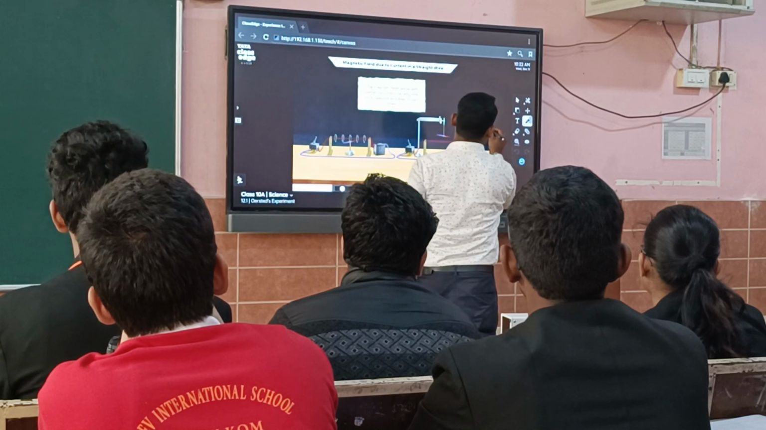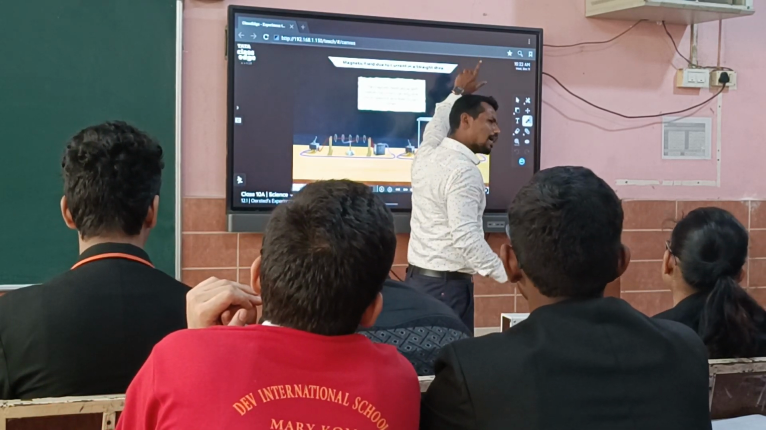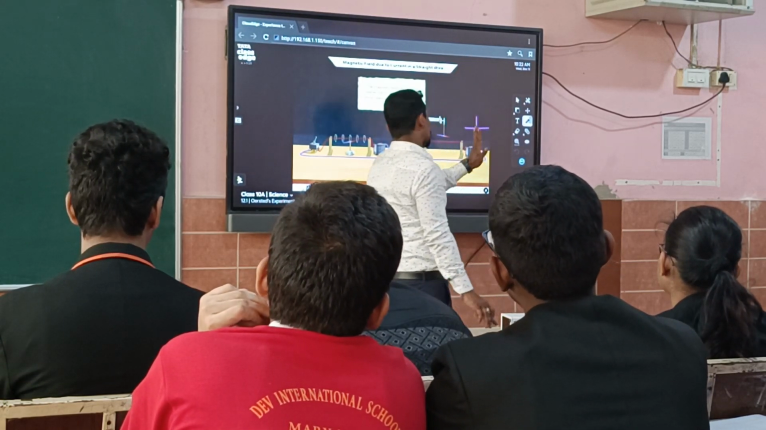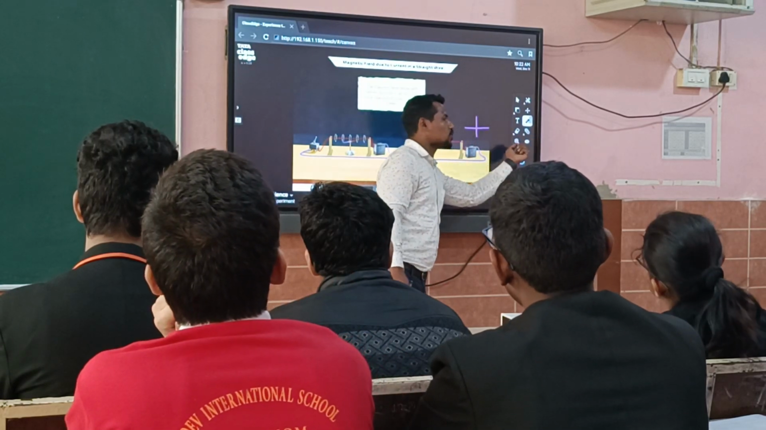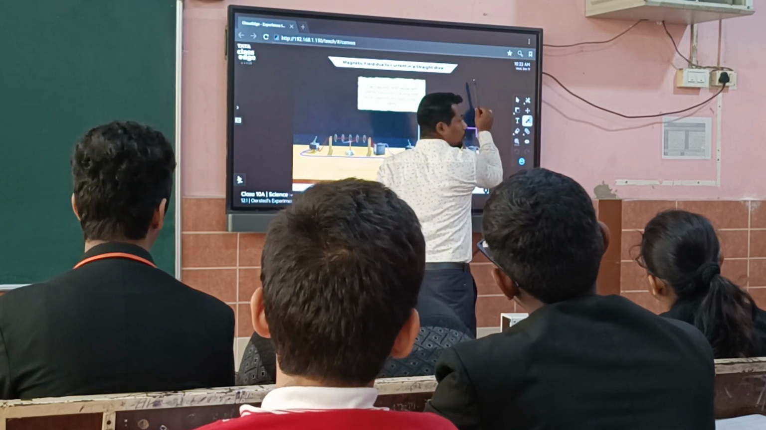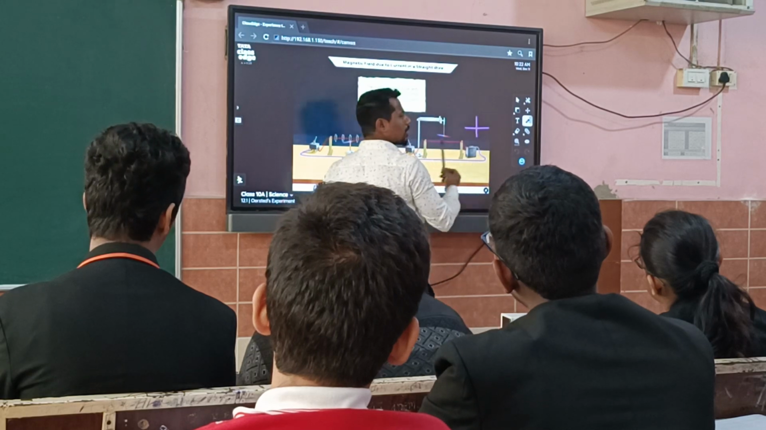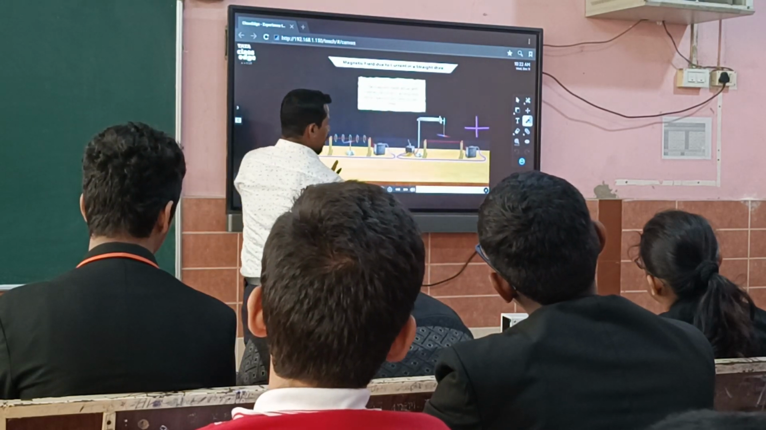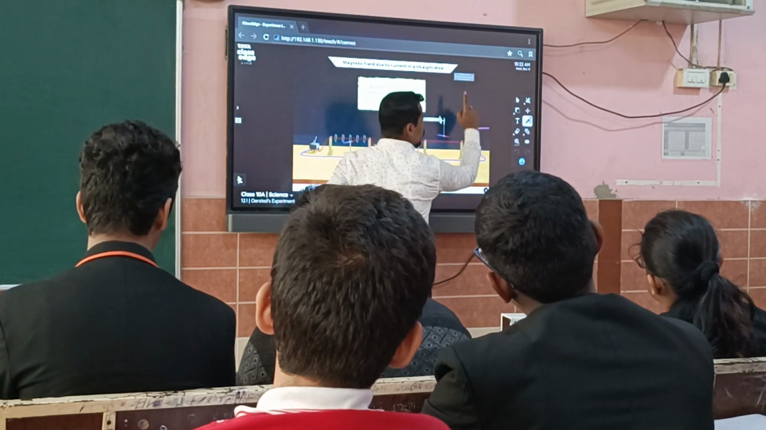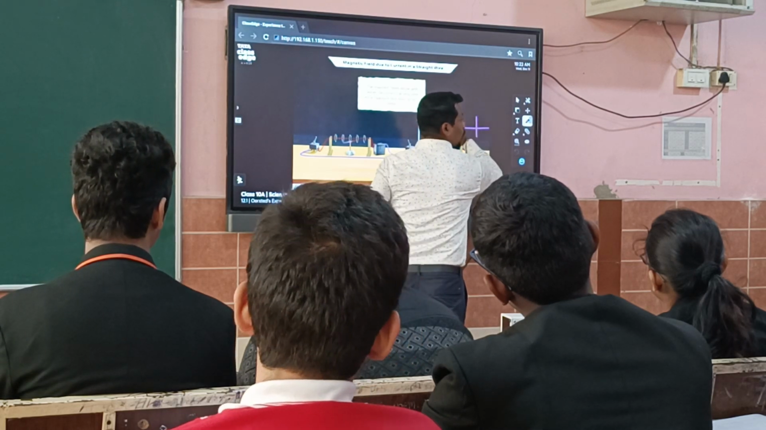Suppose these are the four directions, and the top one is north. As in geography, the top one is north, the down one is south. Simple, this much we need to know. Remember, right is east, left is west. So whenever the current is passing from south to north, the deflection will occur to the left one.